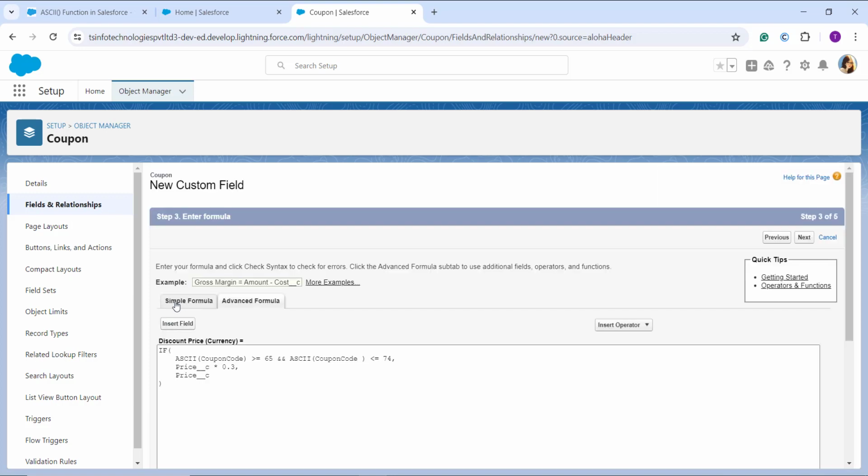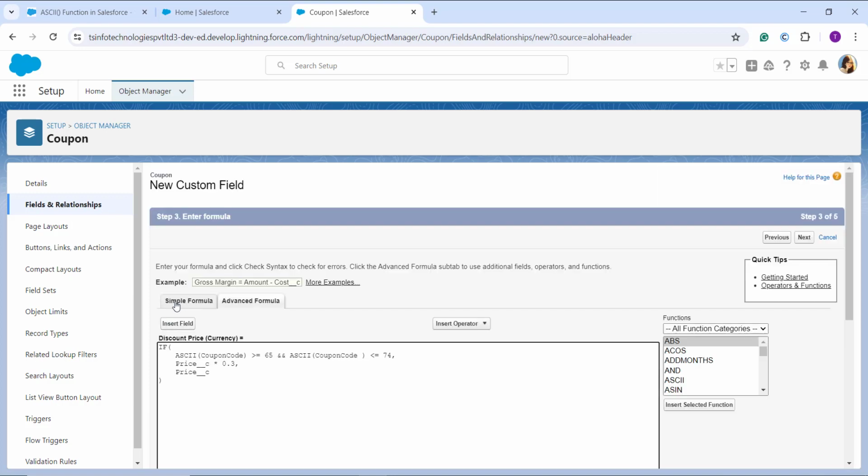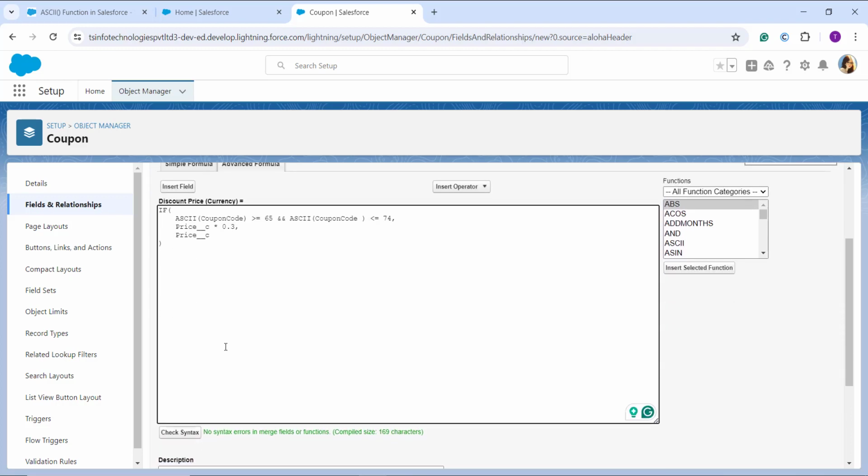If you want to know how I create that formula, I have a complete article on that particular thing. You can get the link of that article from the description box and go through the complete article for the complete understanding. So I will explain this to you.